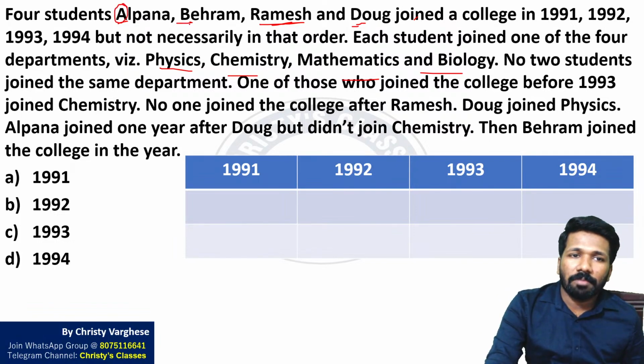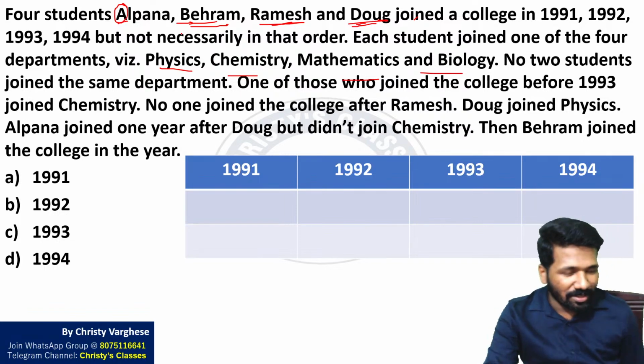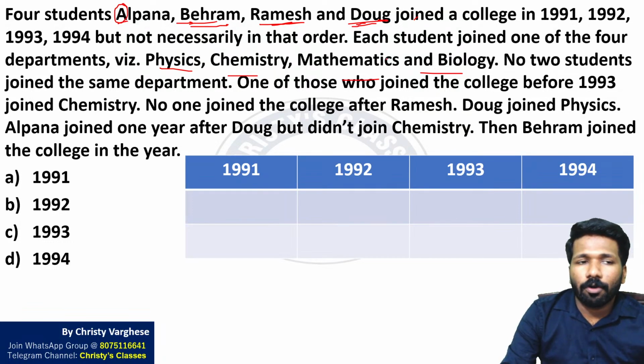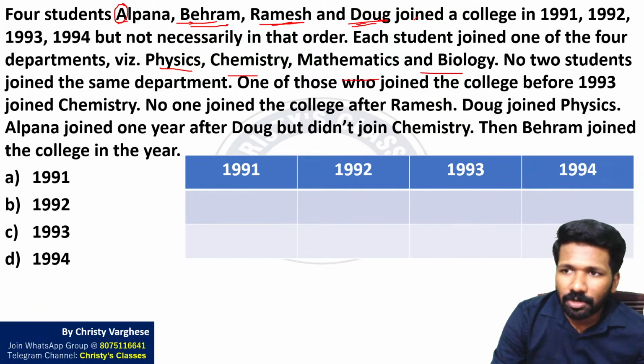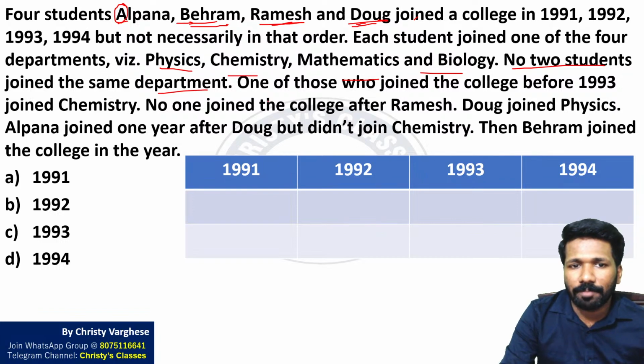In the other question paper, there was a question where it was Diana instead of Dog and Bayram instead of Billy. Likewise. But anyway, A, B, R, D are the 4 people we can see. So 4 people, 4 subjects, 4 years of joining. No 2 students join the same department, so 4 different departments.